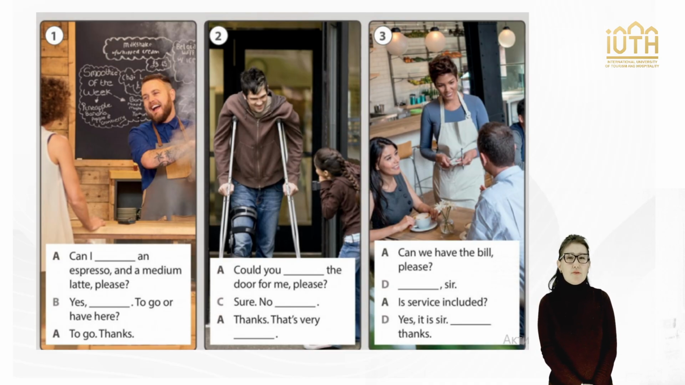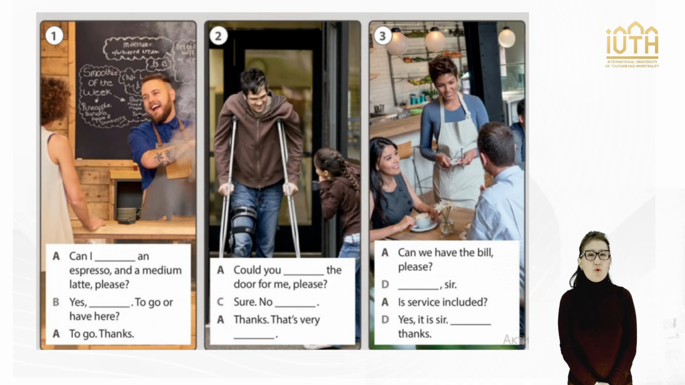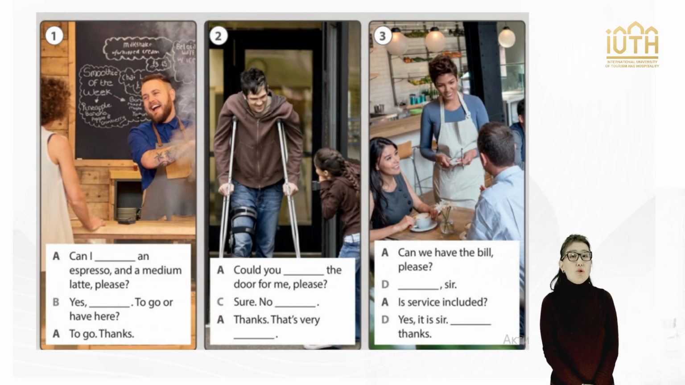There are 3 conversations given. Let's try to complete them together. First, A: Can I have an espresso and a medium latte, please? B: Yes, of course. To go or have here? A: To go, thanks. Second, could you open the door for me, please? Sure, no problem. Thanks. That's very kind. Third, can we have the bill, please? Certainly, sir. Is service included? Yes, it is, sir. Many thanks.